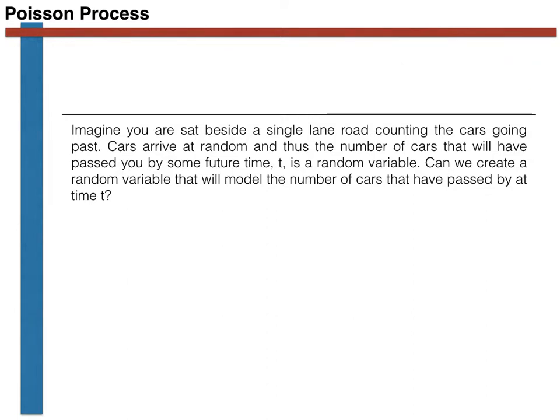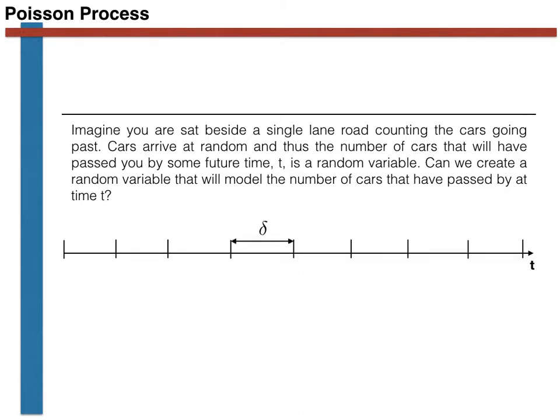The question that we would like to ask is how to simulate this random process. Well, one thing that we can do is that we can take the time interval over which we watch the road and we can divide it into segments of length delta. We then might observe the road for a while and note that lambda cars pass by on average every delta seconds.